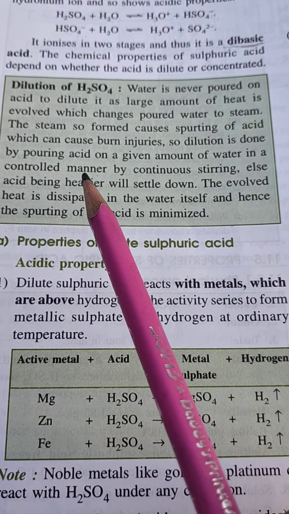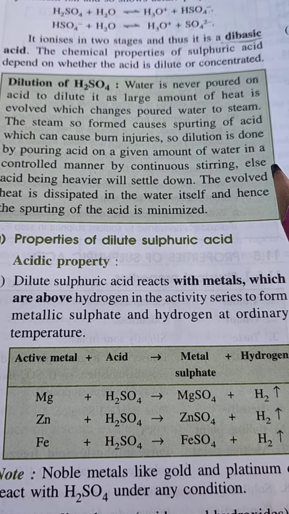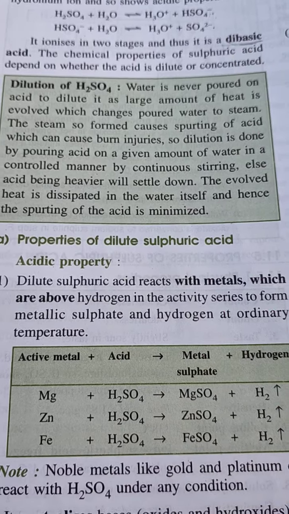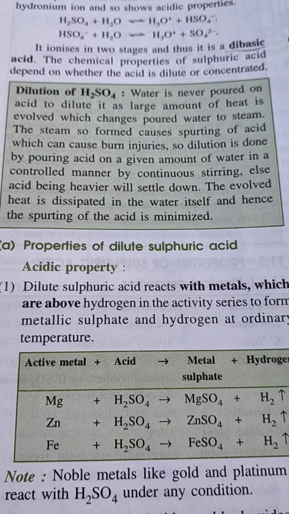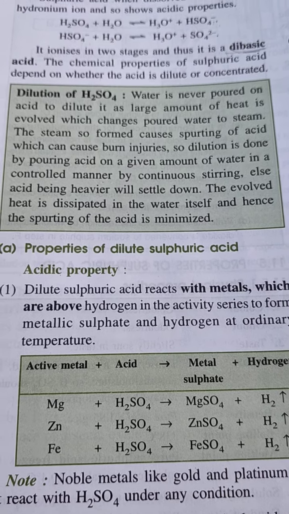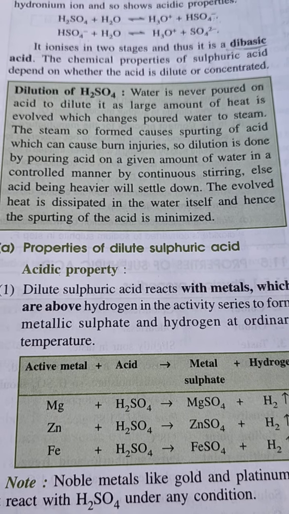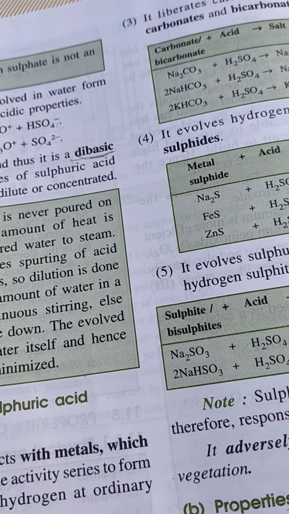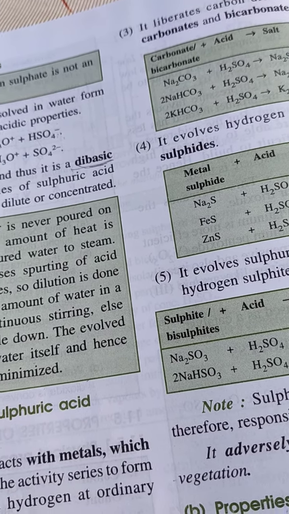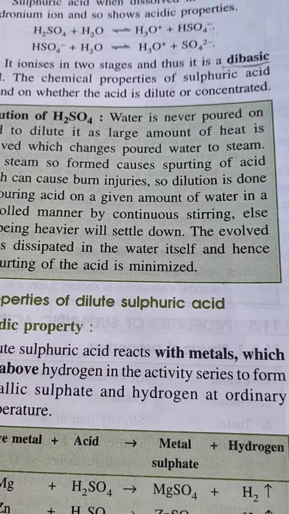So dilution is done by pouring acid into a given amount of water in a controlled manner with continuous stirring. Otherwise, acid being heavier will settle down, and the evolved heat is dissipated in the water itself, and hence spurting of acid is minimized. All right, you have to learn one thing: water is never poured on acid.